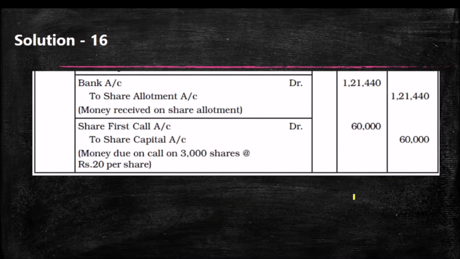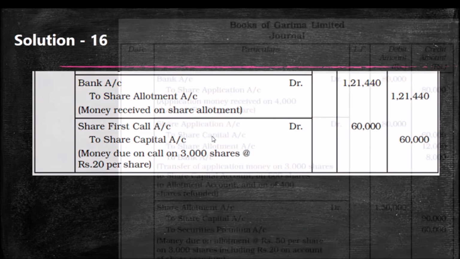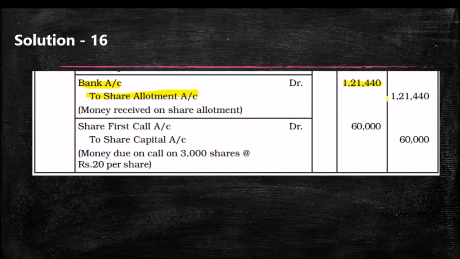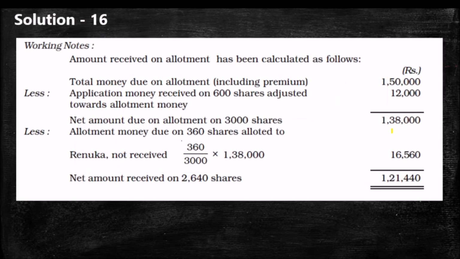And the amount we will receive in bank, it is bank account debtor to share allotment 1,21,440. We have to look at how we are getting this amount. Actually, we have to receive 1,50,000, but we are getting only 1,21,440. It's a confusing calculation. Please take the working note in your notes. So this is the way we are getting it.